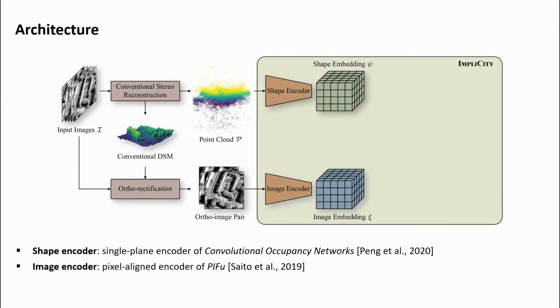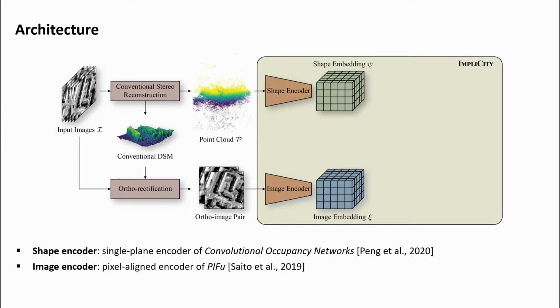Our network takes the point cloud and the two ortho-photos as input and transforms them into a shape embedding and an image embedding. The shape embedding encodes the local 3D context, for which we adopt a single plane encoder of convolutional occupancy networks. The image embedding is generated by the pixel-aligned encoder of PIFu and is used to encourage consistency between the reprojected 3D scene geometry and the image content.